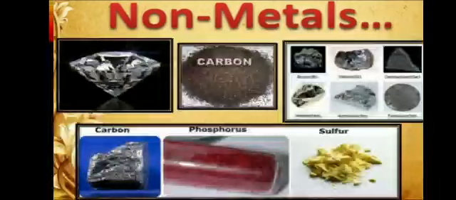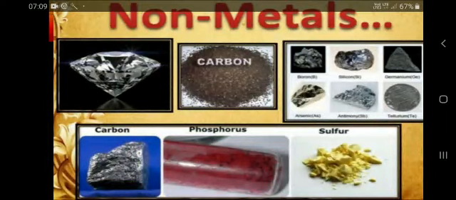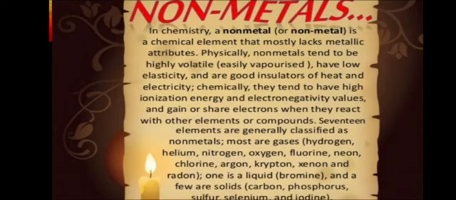Non-metals. Non-metals are elements which easily gain electrons, so they are called electronegative, and they are placed on the right side of the periodic table. For example, carbon, sulfur, phosphorus, silicon, hydrogen, oxygen, nitrogen, chlorine, bromine, iodine, helium, etc. Non-metals easily gain electrons and convert into negative ions.